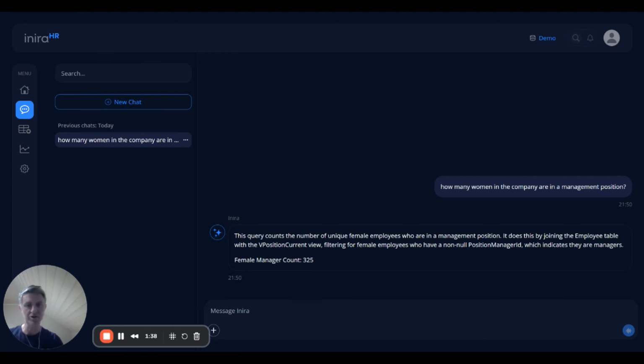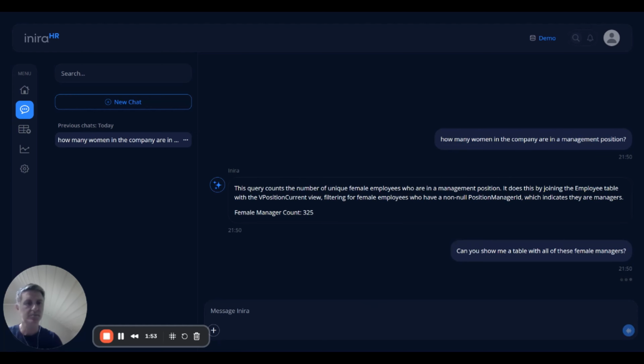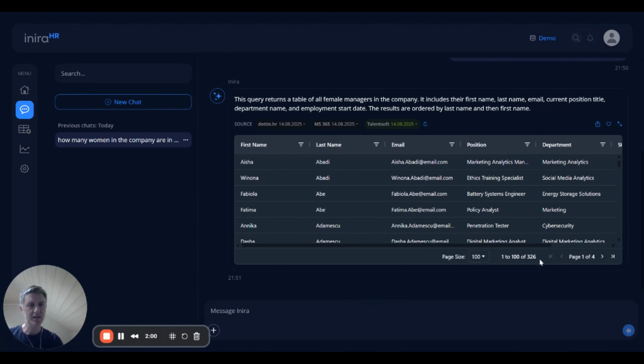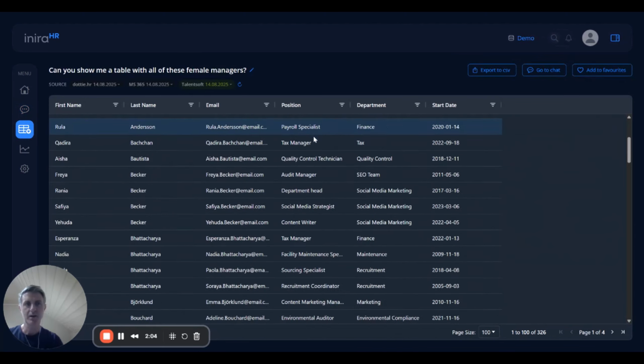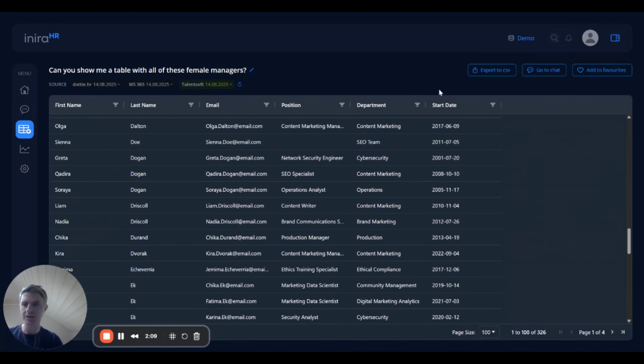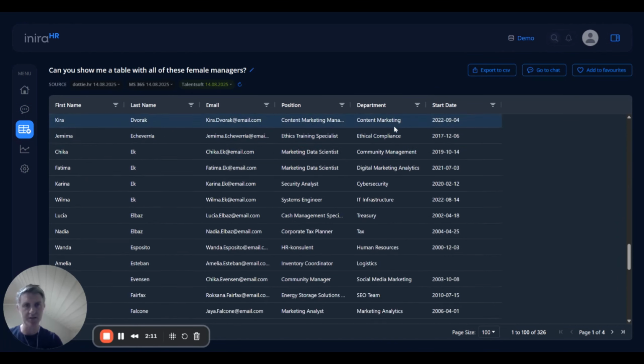And that's interesting information. But I'd like to know a little more. Can you show me a table with all of these female managers? So in this case, I'm expecting to get a table view, which I get here. So I can see here all of my female managers, and I can expand the view. So here I can go through the list as I would in an Excel spreadsheet. I can export this if I wanted to. I could share it with a colleague and so on.